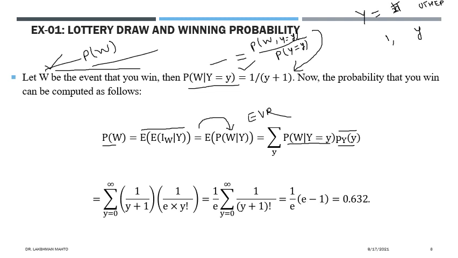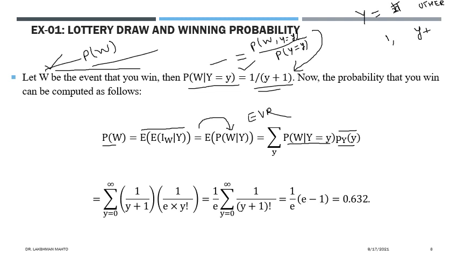So how many winning tickets would be there, Y or Y plus 1? Did you get the meaning of why? So the probability of winning given Y is equal to 1 by Y plus 1. Through the equally likely situation, this probability 1 by Y plus 1 comes here. Due to that equally likely, there is no further assumption, that's why equally likely is coming. Okay, fine. So this conditional probability is already given here.